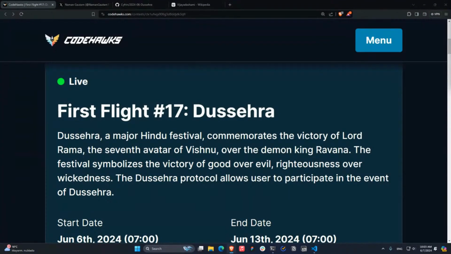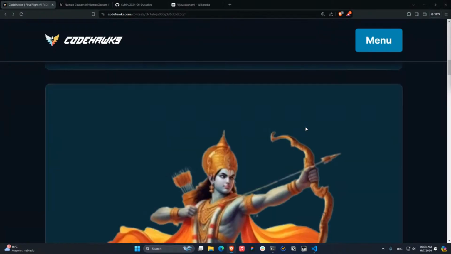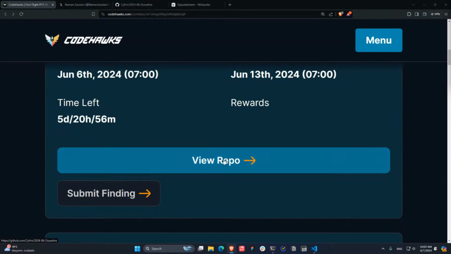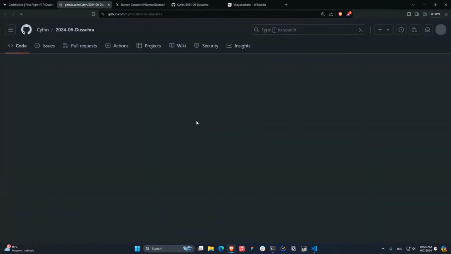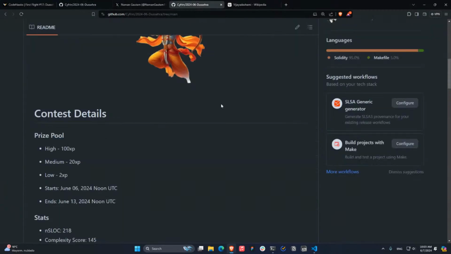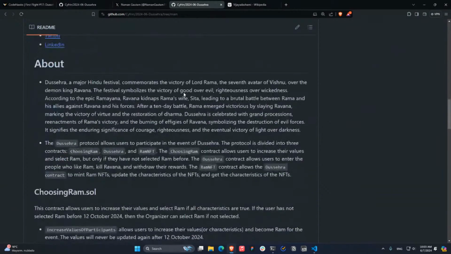Dussehra is in honor of the major Hindu festival. Let me go to the description, but first, don't forget to click on view repo and clone it to your computer, because I'm going to take for granted you already did this when I start explaining all about the project. And let's go to the actual displays.